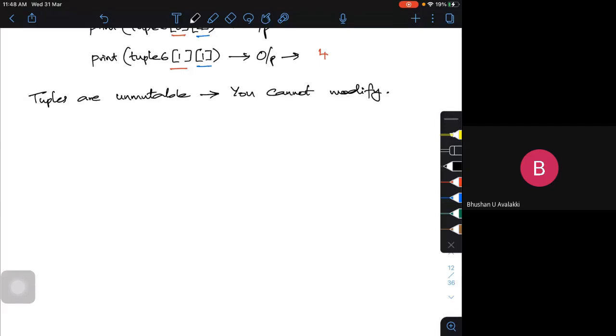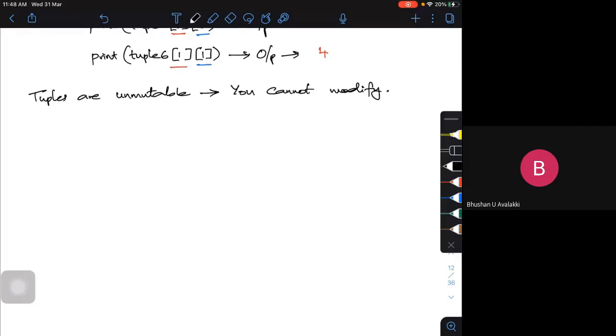Once I assign a particular thing, see, once I assign a tuple, it is fixed. You can't change it. But there is one particular case: if within the tuple I have a list, if it is a nested one, you can change it.